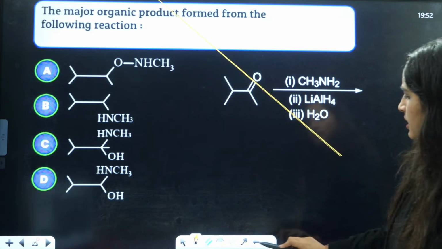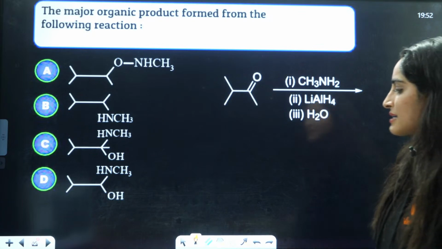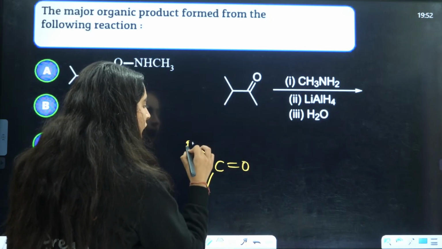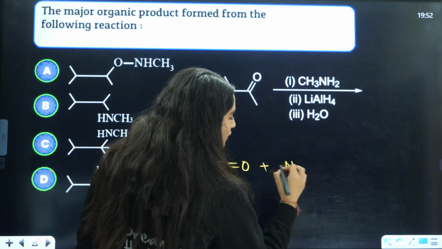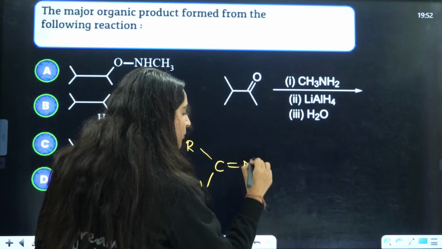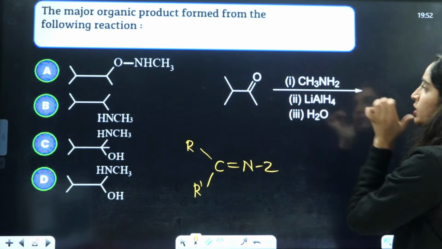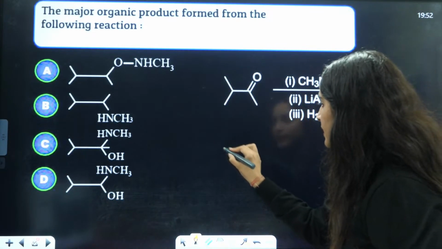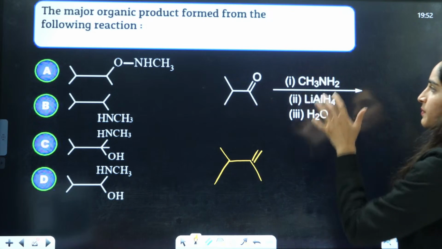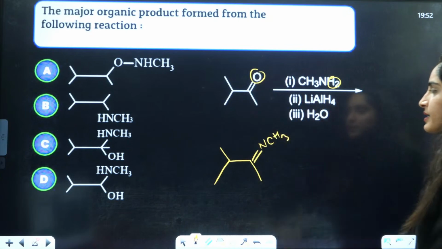Now, these reactions are very interesting. The major product formed in the following reaction. Now, guys, there is one reaction where if you have C double bond O, this is R', and here if you have NH2Z, then water will be eliminated, and here you will have the formation of NZ. Same concept we will apply here. This is double bond O and this is CH2 NH2, and this is methyl. This oxygen is replaced by this nitrogen and CH3, right? Water is eliminated.